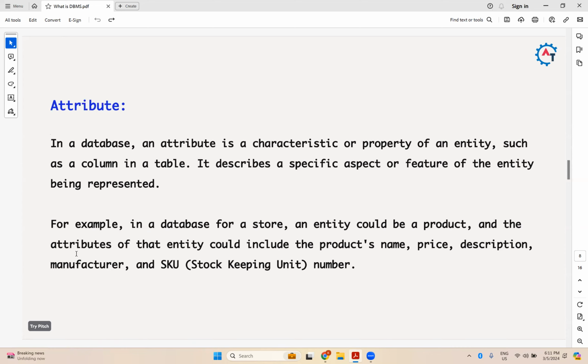And the attributes of that entity could include the product name, product price, product description, who manufactured that product, and stock keeping unit number. So these are all different attributes of that entity in a database. Attribute means characteristics of an entity.